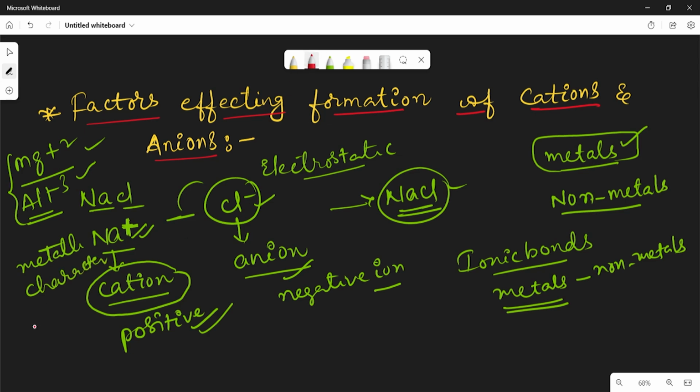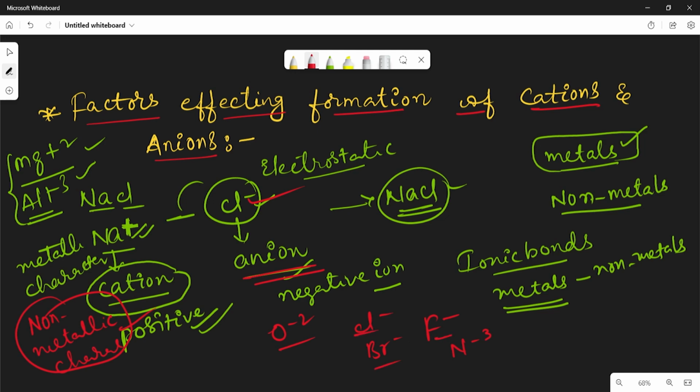And what is non-metallic character? Non-metallic character means the tendency of gaining electrons. So anions are non-metals: chlorine minus, bromine minus, fluorine minus, nitrogen minus 3, oxygen minus 2.